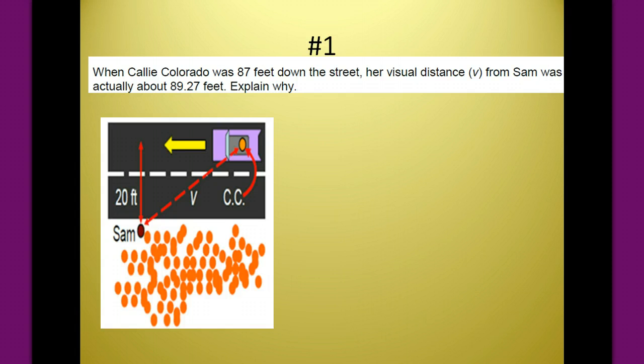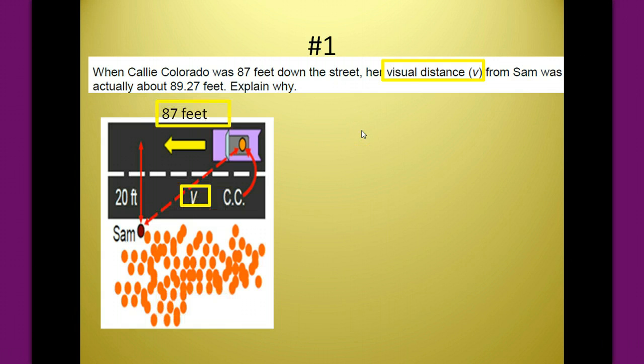So let's look at number 1. When Cali, Colorado was 87 feet down the street, that was when Sam first noticed her. Her visual distance from Sam was actually about 89.27 feet, and let's explain why. If we think about what the visual distance is in our diagram, it looks like it's right there. Sam would be looking that direction, so that's visual distance versus distance down the street here.